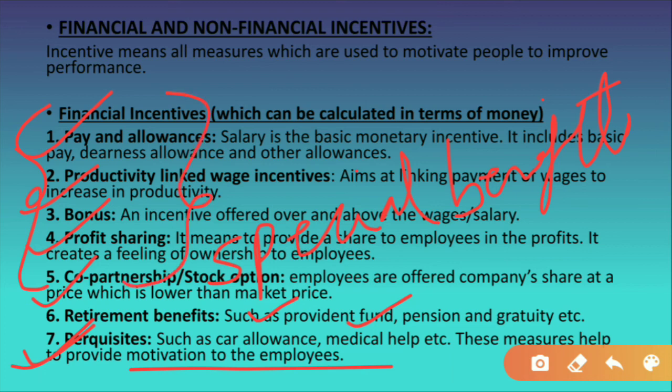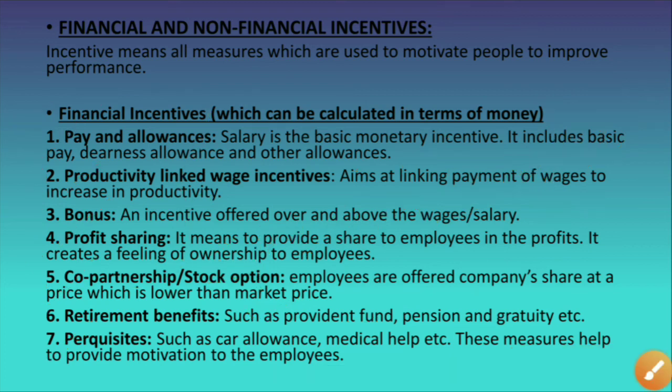Apart from all these things, perquisites are the special benefits which are given to the employees by the manager. What are the special benefits? Like the medical help, the education for the children, the car allowances or housing facility. So many extra benefits are given, and these benefits are over and above the salary of the employees.